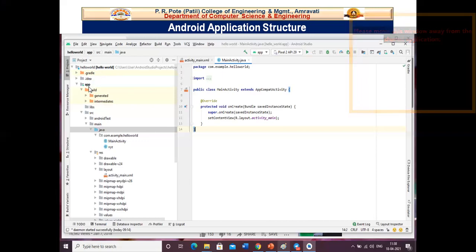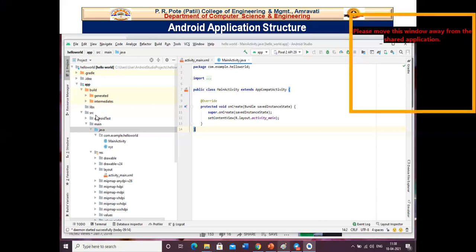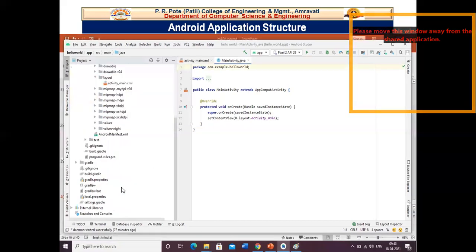In this folder, you will find a folder like build. Okay, here is a build folder. After that, libraries, then source folder. After that, the RES, that is resource folder, along with the manifest file and main activity file.